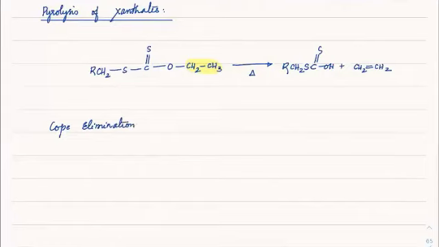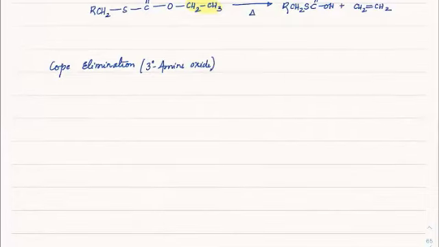Cope elimination is where a 3-degree amine oxide needs to be eliminated. In this case, we have, let's say, R, H and H here. There are 3 methyl groups here. That means there is a positive charge on nitrogen with O minus; an oxide is formed.